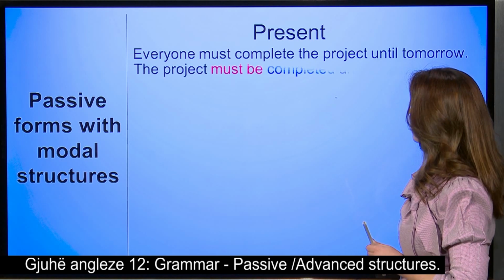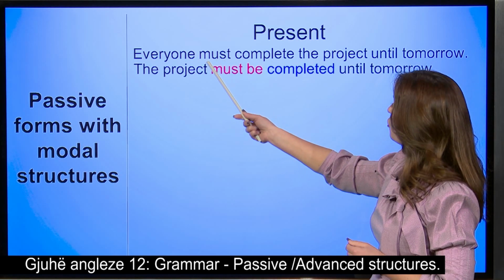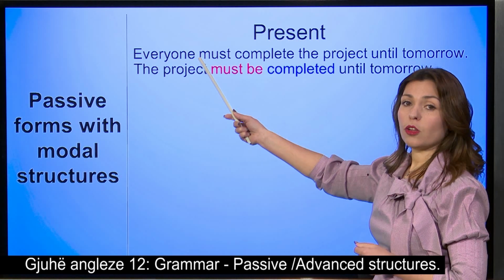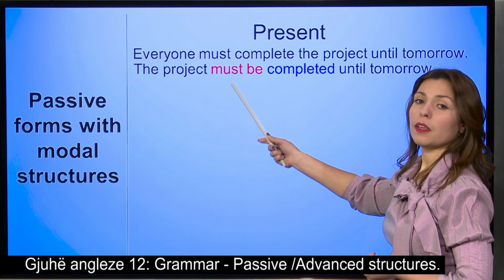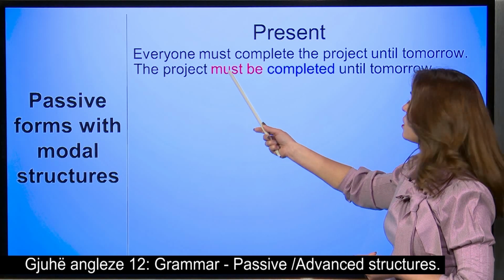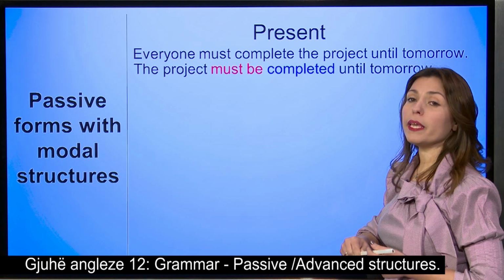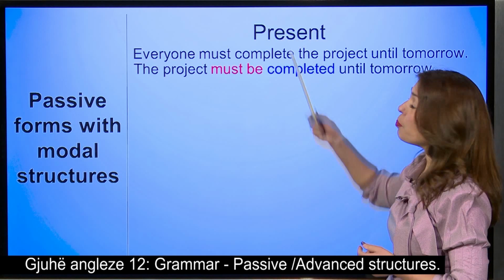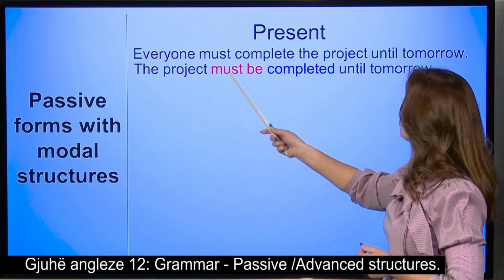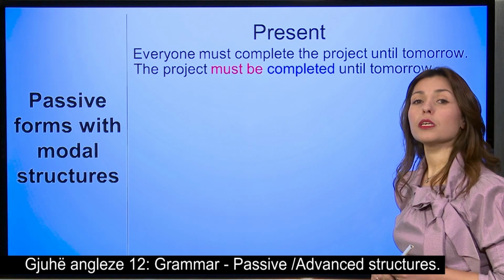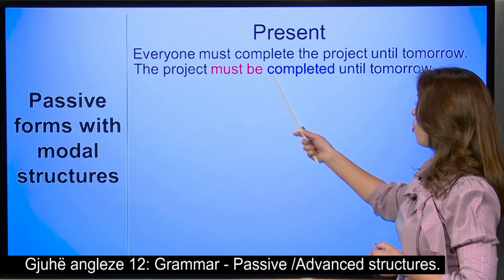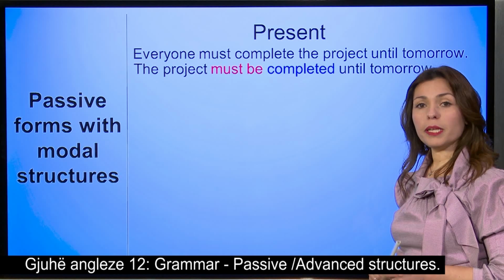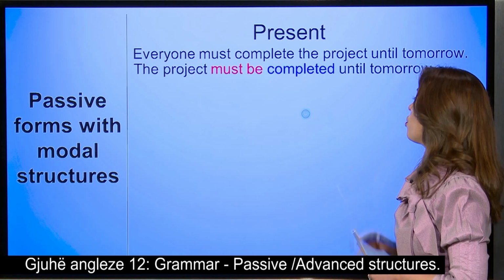So the project, the modal verb must, in order to be put into the passive. So must be. This is how it's going to be, always. The modal and be, because we're talking about the present now. So must be, and our verb is complete in the past participle, completed. So the project must be completed until tomorrow.